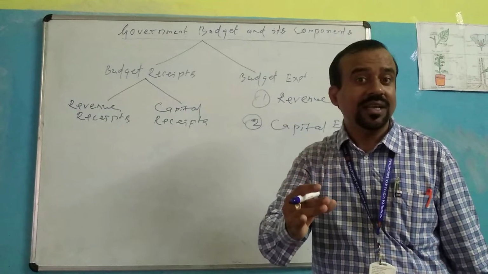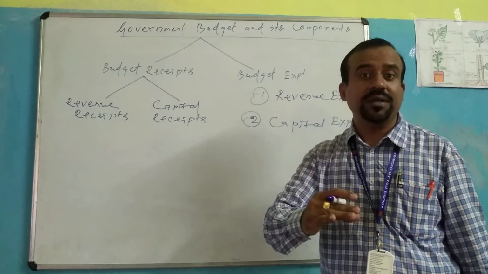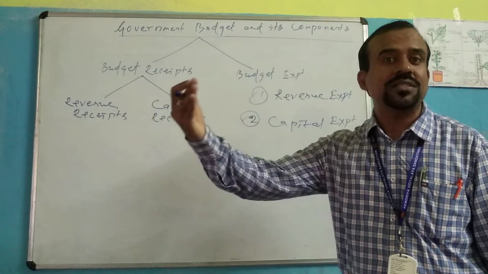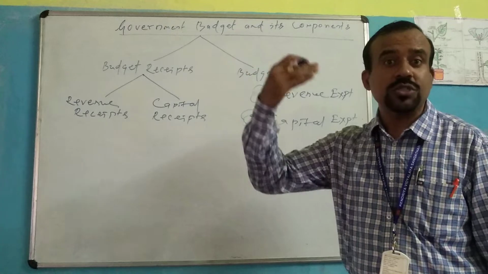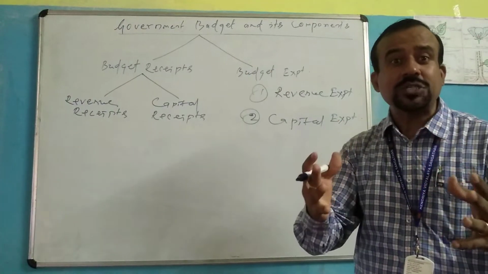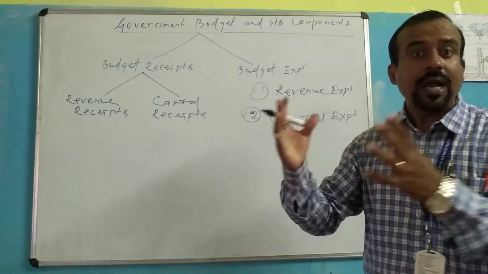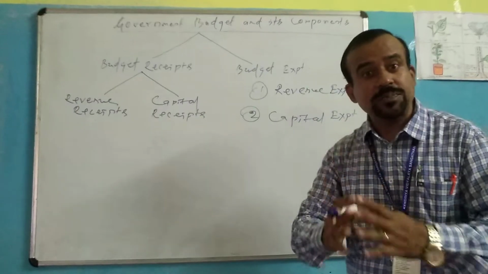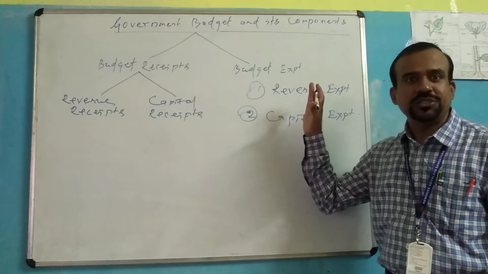Rather, it is an advance plan of the government for one financial year. Before earning and before spending, the government has to prepare a plan regarding income and expenditure, and it must be approved by the parliament. So this is the meaning of government budget.